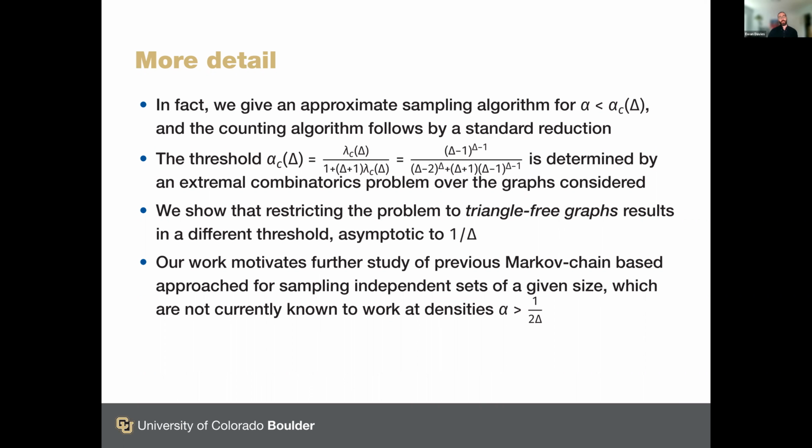I'll point out here that this work motivates the further study of previous methods for sampling independent sets of a given size. One particularly nice one is based on Markov chains and has been used since the 90s. And this is not currently known to yield efficient algorithms for sampling and counting for densities larger than 1 over 2 delta. So these new algorithms from this work are performing efficiently at higher densities, and it'd be very interesting to understand better the limitations of the Markov chain-based approach.